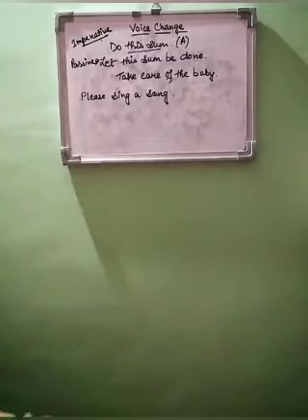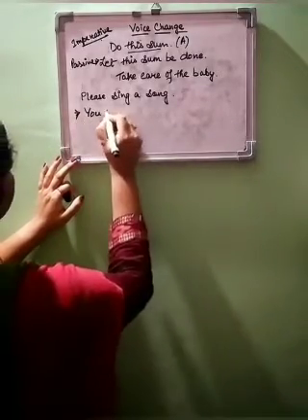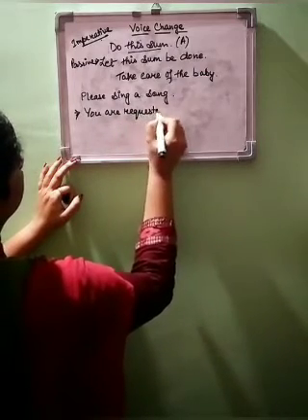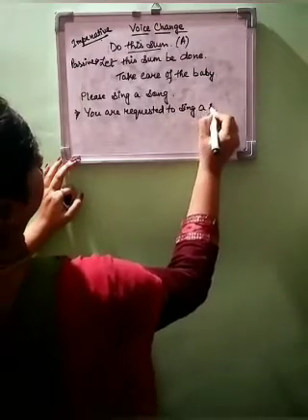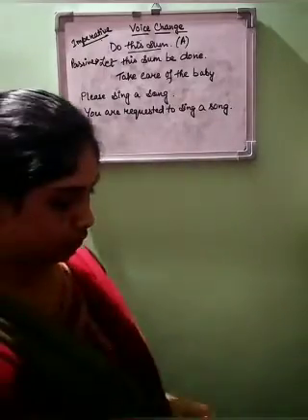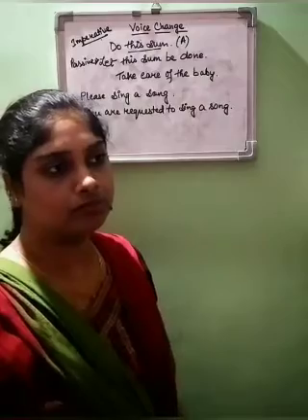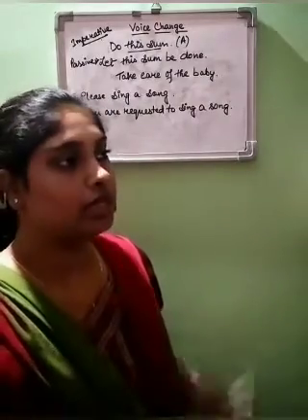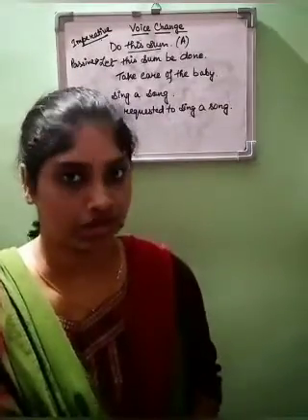So how will we change? We will write, you are requested to sing a song. So we can also change in this way if there are request form examples.